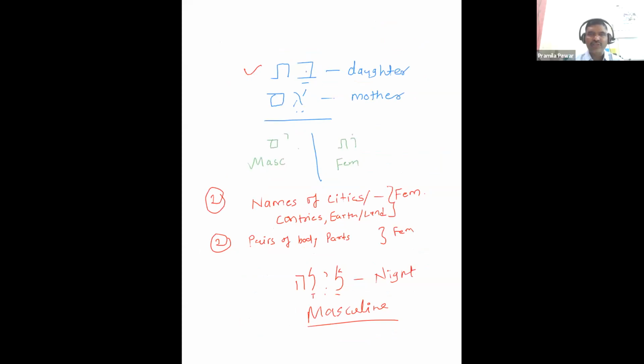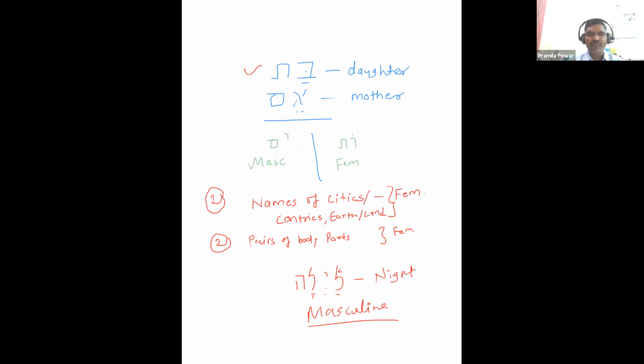Then we have seen about bath and im. Although their form is irregular, according to their genuine gender they are considered to be feminine. Names of cities, countries, even earth, land, are considered to be feminine nouns.